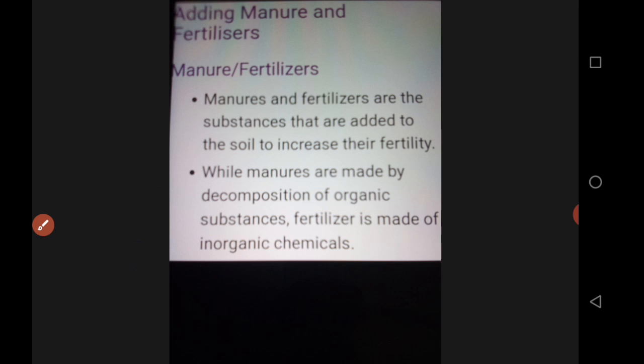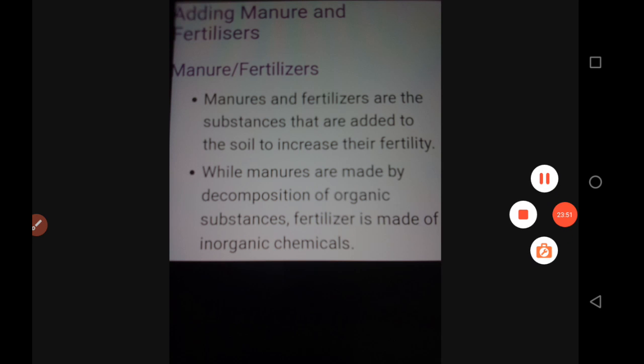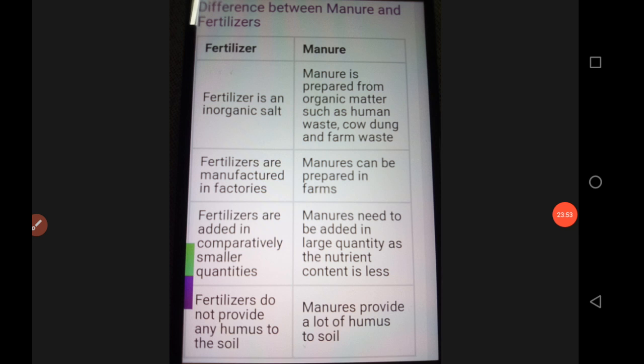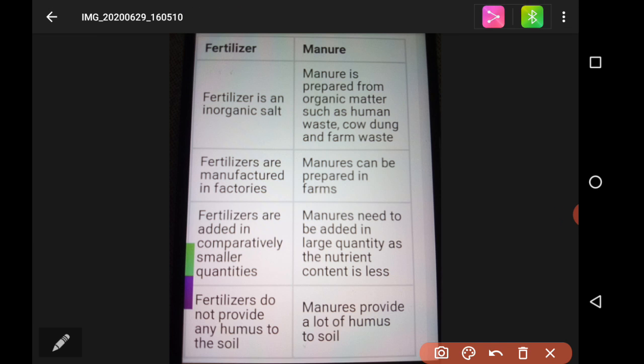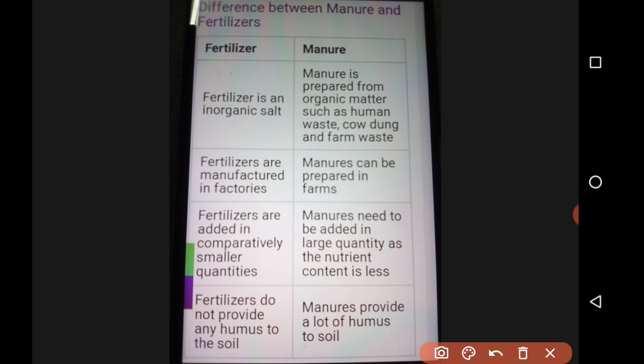Now we shall look at some of them. The next part is the differences between them. Fertilizer is an inorganic salt. This is there in your textbook also. Table 1.1, differences between fertilizer and manure, page number 7, same one.